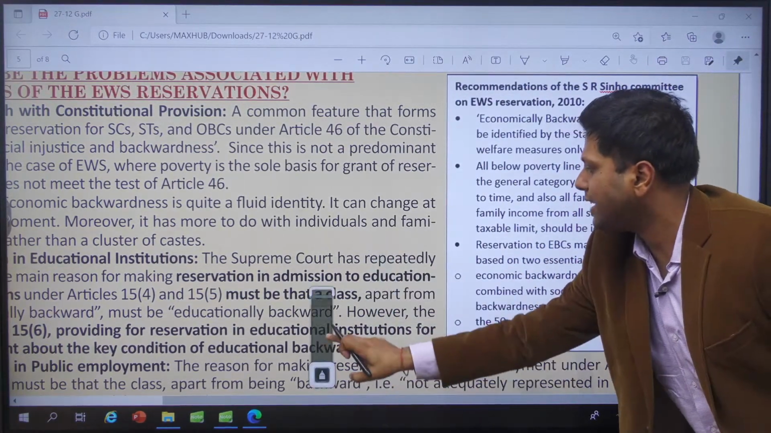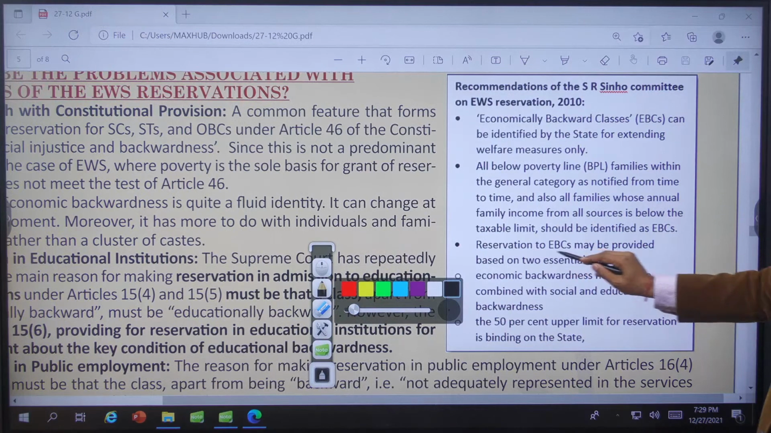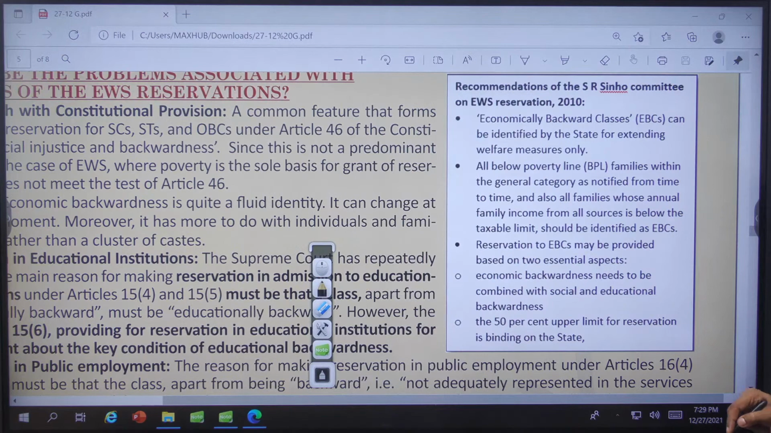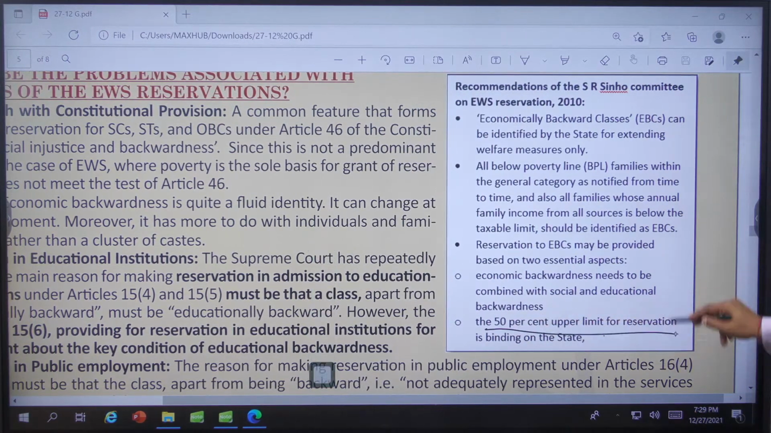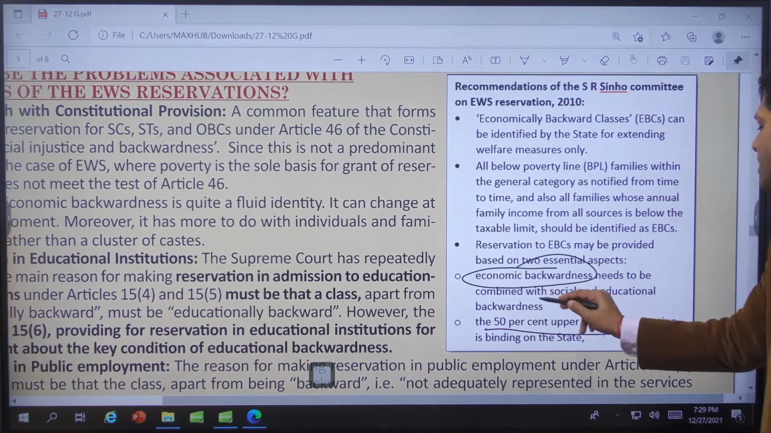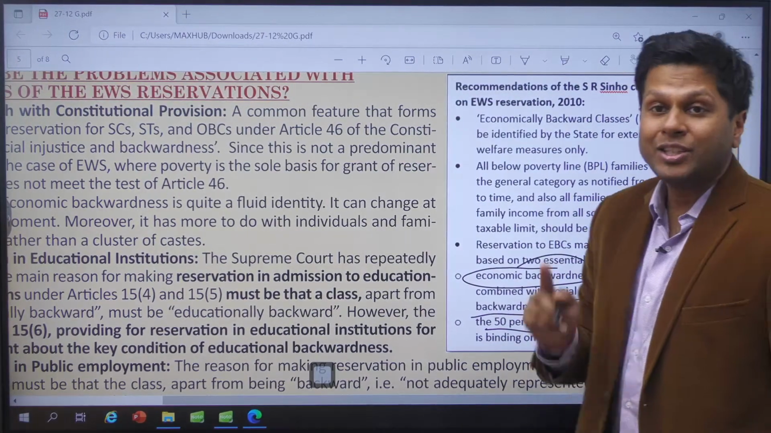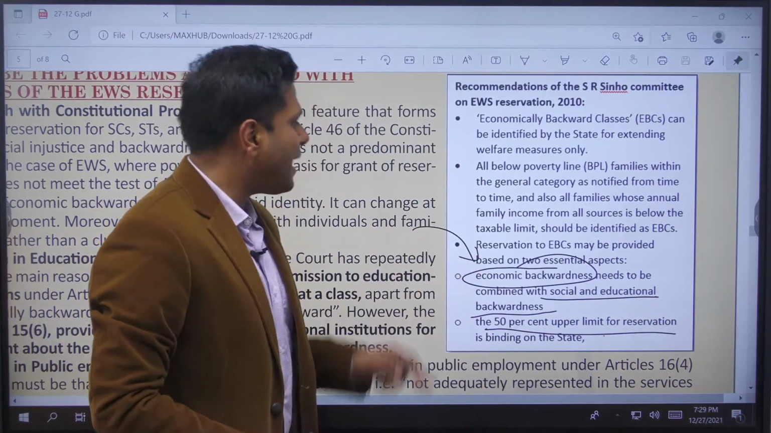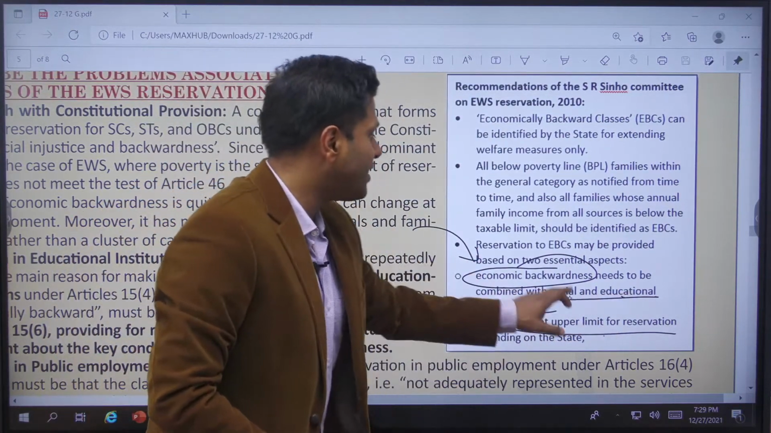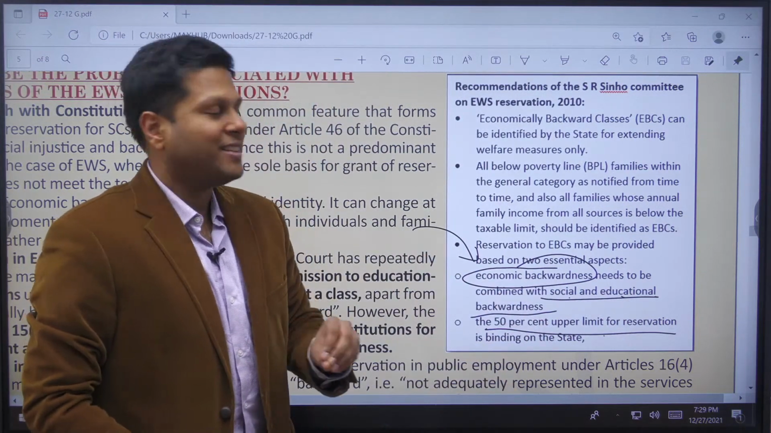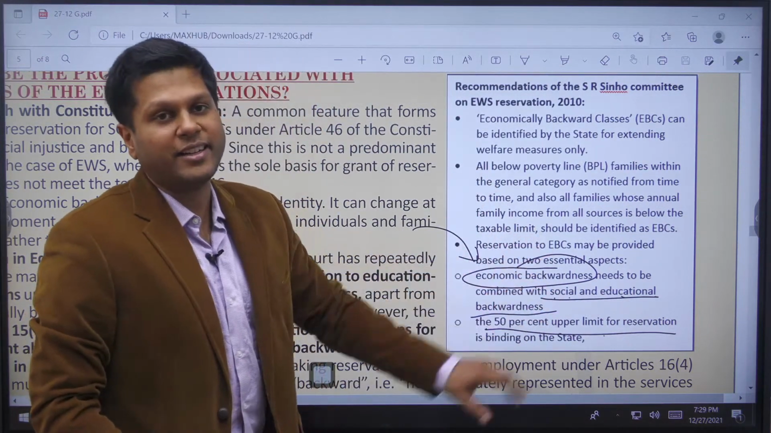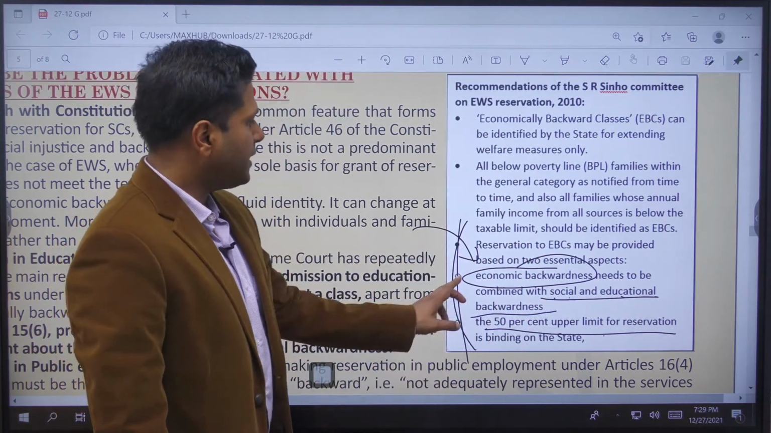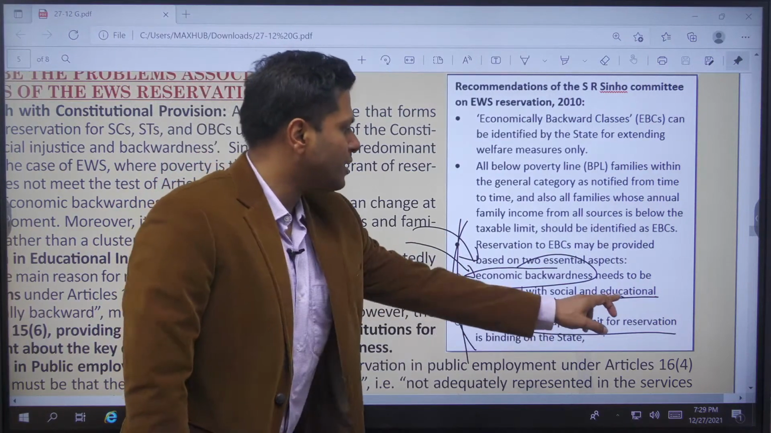It mentioned on the right, if you can see this, reservation to EBCs may be provided based on two essential aspects: economic backwardness, and the 50% limit should be observed. Economic backwardness combined with social and educational backwardness. Through the 8 lakh criteria, we can definitely adjudge if the person is economically backward or not. But social and educational backwardness of the family has not been fixed as a criterion by the government right now. So this is not according to the committee recommendations, right? They have only looked at economic backwardness, not social and educational backwardness.